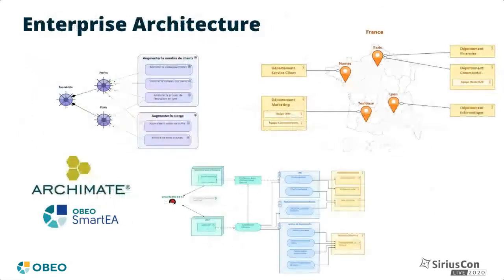Another example of the use of Sirius in a completely different domain is OBEO SmartEA, which is a product that has been developed by OBEO to support the Archimate notation for enterprise architecture. It supports modeling the structure of an enterprise from the high-level strategic level down to the infrastructure and technologies deployed, and it also provides tools to help define and track organizational changes across the enterprise.